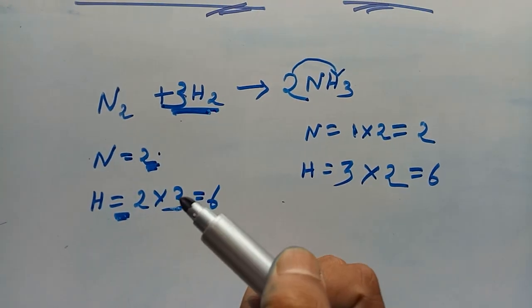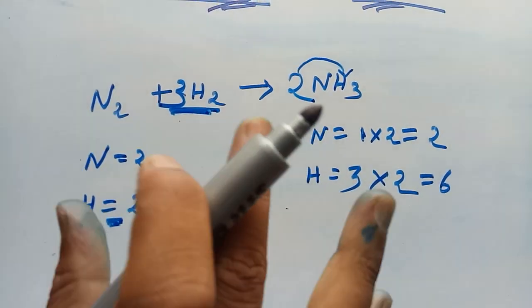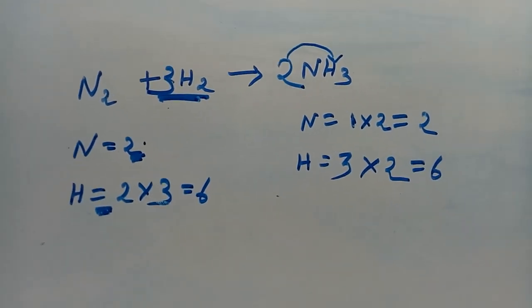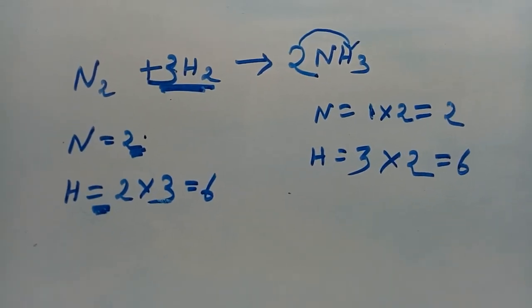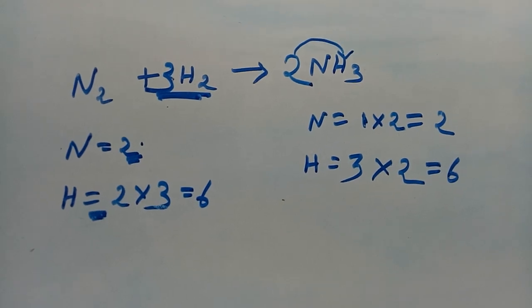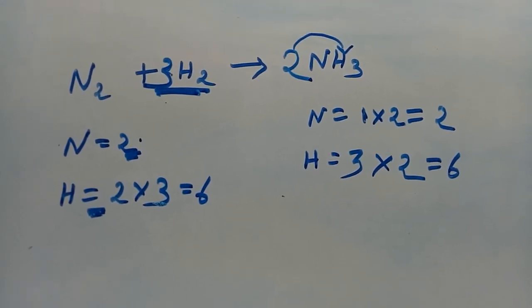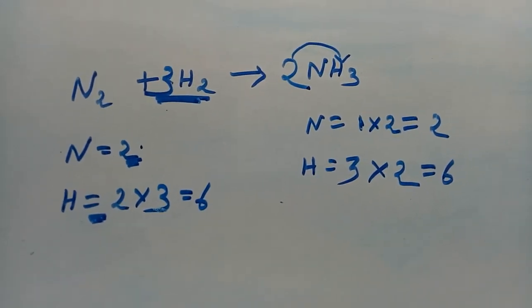And now see, it is now balanced. So this is called a balanced chemical equation. Okay, similarly you can balance all the chemical reactions, but you have to see the number of atoms should be equal on both sides. This is the important point that you have to keep in mind while balancing a chemical equation.